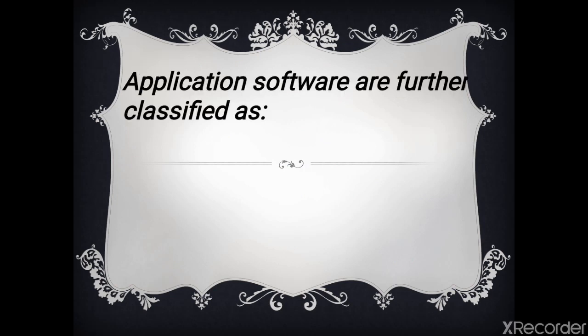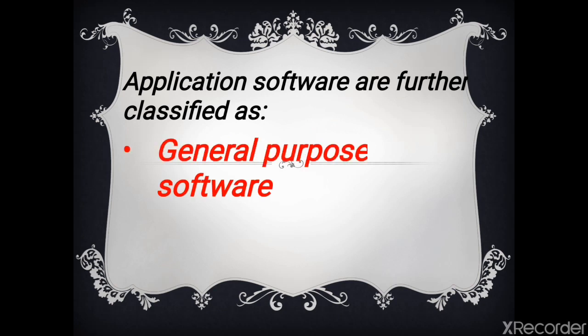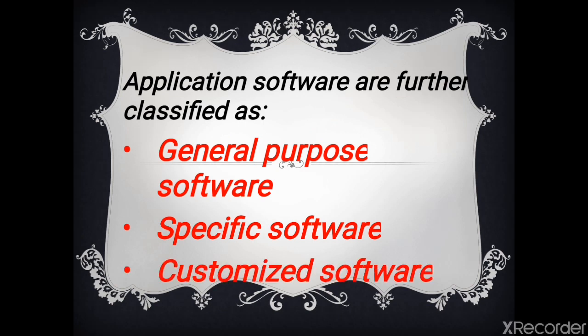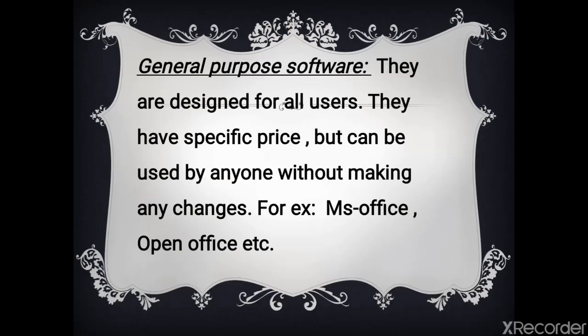Application softwares are further classified as general purpose softwares, specific softwares, customized softwares. Now what are general purpose softwares? General purpose softwares are designed for all users. They have a specific price but can be used by anyone without making any changes. For example, we have MS Office, Open Office, etc.